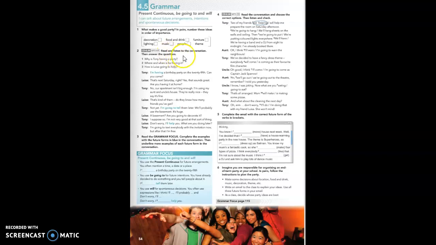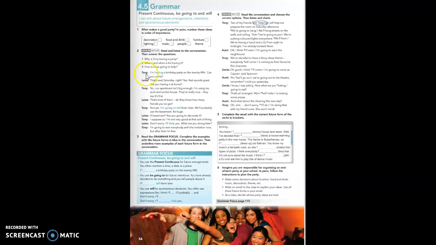Yes? Well, then you're going to read this conversation. This conversation is between Tony and Luisa. You read it and you answer these 3 questions. I think that you don't have enough room here in the book, so you should go to the folder. Yes? Why is Tony having a party? Where and when is he having it? And how is Luisa going to help?